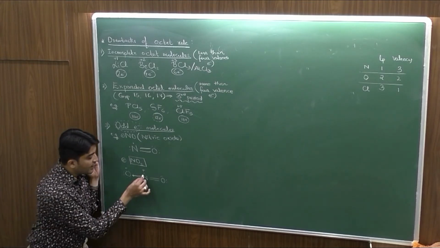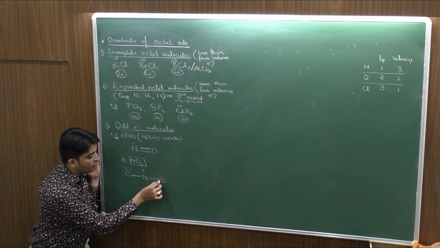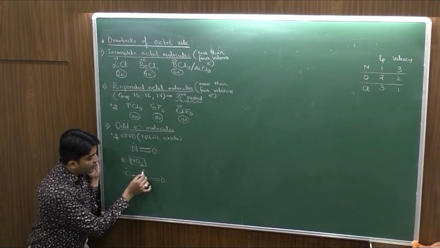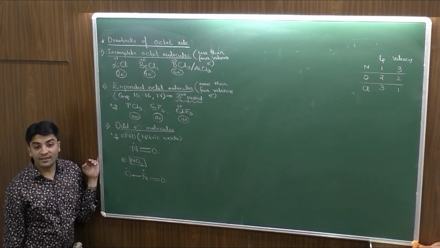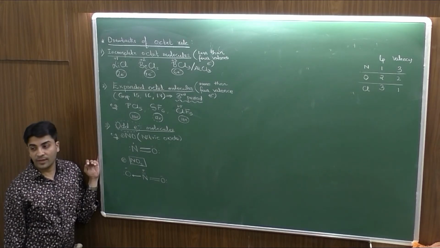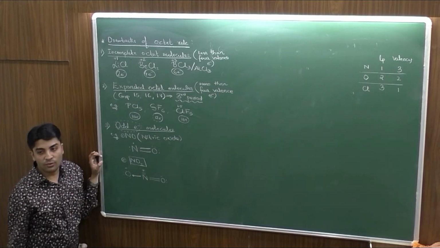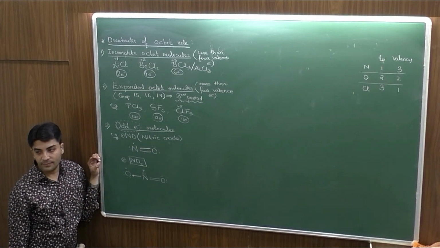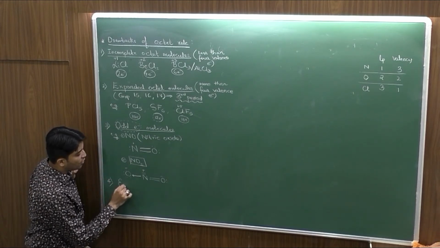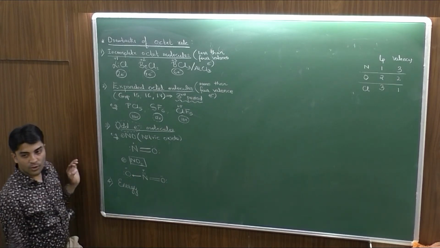So again, with respect to nitrogen, if you look at this, number of electrons are 1, 2, 3, 4. A coordinate bond indicates 2 electrons being shared and 1 electron here. So again, there are 7 electrons. So NO and NO2 are very important examples of odd electron molecules whose stability octet rule was not able to explain. Okay?